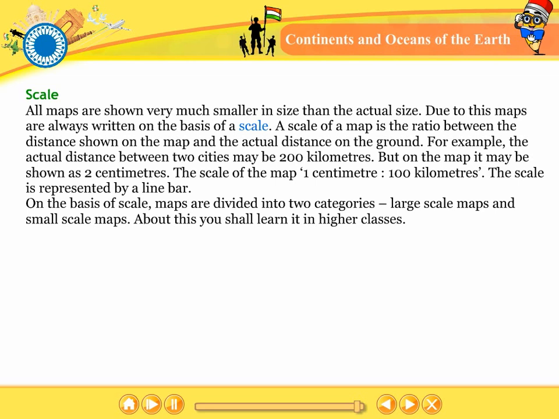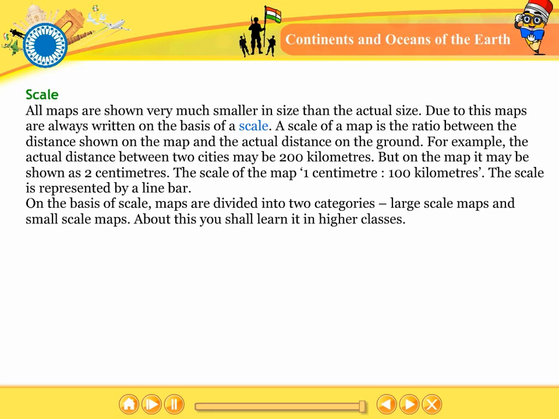Scale. All maps are shown very much smaller in size than the actual size. Due to this, maps are always drawn on the basis of a scale. A scale of a map is the ratio between the distance shown on the map and the actual distance on the ground. For example, the actual distance between two cities may be 200 kilometers, but on the map it may be shown as 2 centimeters. The scale of the map is 1 centimeter to 100 kilometers.